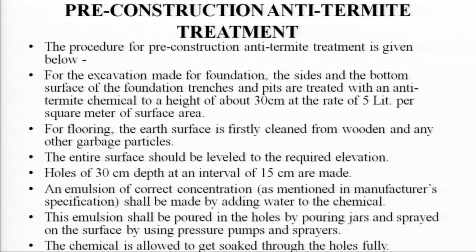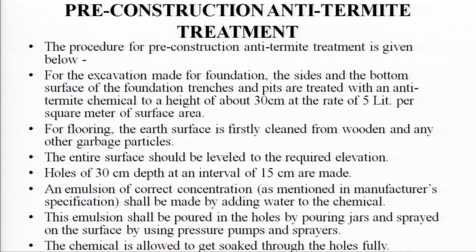The procedure for pre-construction anti-termite treatment is given below. For the excavation made for the foundation, the sides and the bottom surface of the foundation trenches and pits are treated with anti-termite chemicals to a height of about 30 centimeters above, at the rate of 5 liters per square meter of the surface area.